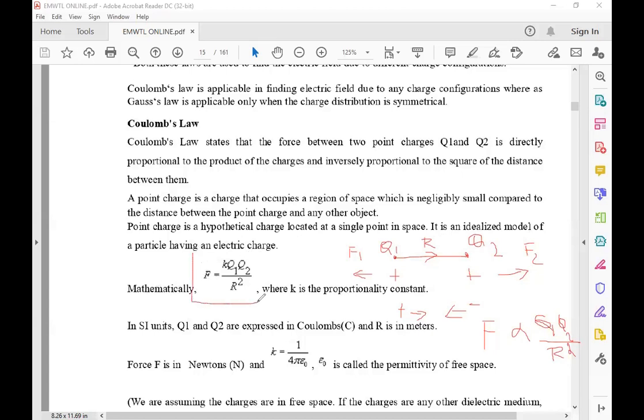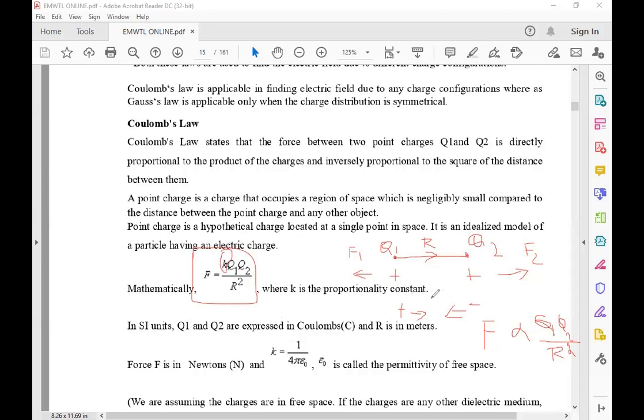Mathematically, the force F is proportional to the product of the two charges Q1 and Q2 and inversely proportional to the square of the distance between the two charges, with K as the proportionality constant. K is a proportionality constant.